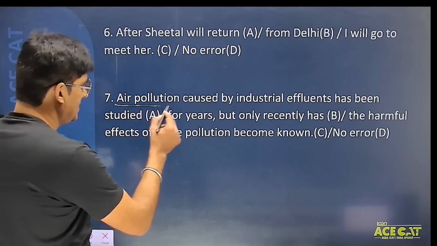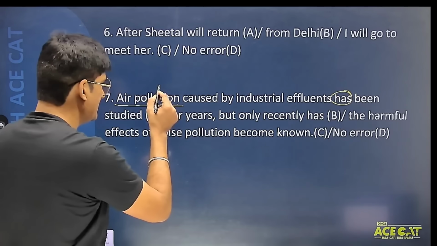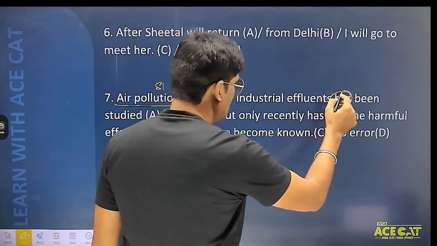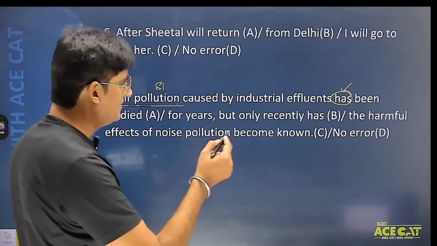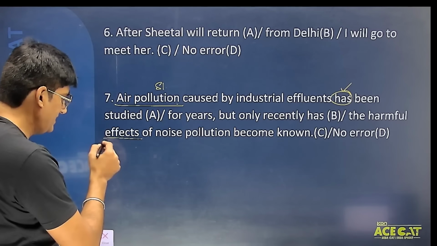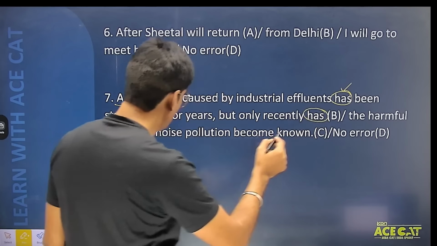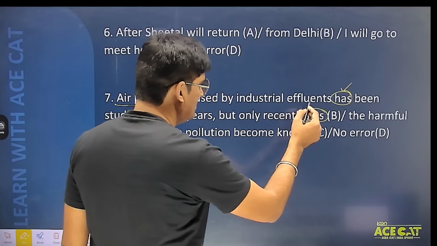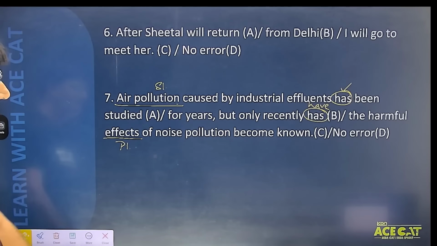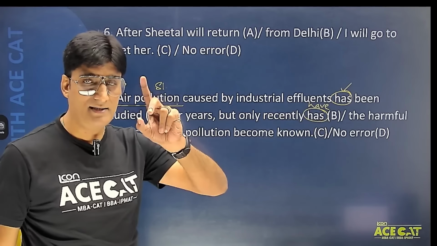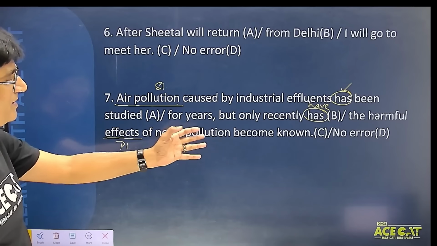Air pollution. Pollution becomes the subject, caused by the industrial effluents has. तो pollution singular है, तो यहाँ पर students has use करना बिल्कुल सही. Has been studied for years, but only recently has the harmful effects. Effects यहाँ पर plural है, और इसका जो verb है, this is has. तो स्टूडेंट्स, प्लूरल सब्जेक्ट के साथ हमेशा we are supposed to use have. तो try to understand the mistake lies in the second part. Instead of has we should use have. तो have the harmful effects of noise pollution become known.